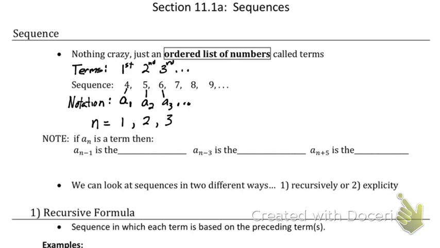So I can either say first term, I can say A sub 1, or I can say where my n equals 1. The 1 matches up, the 2 matches up, the 3 matches up. So that means if I would continue on, I can go A sub n, just any term, which would match up with my n here.